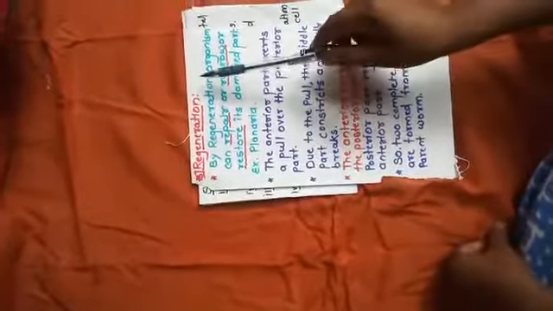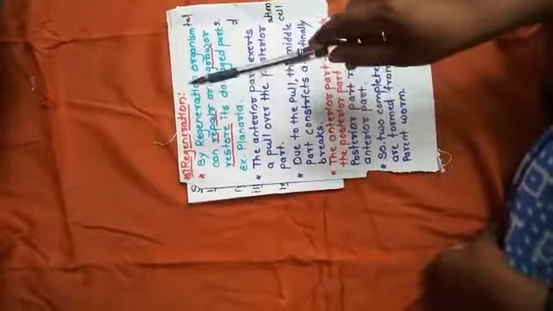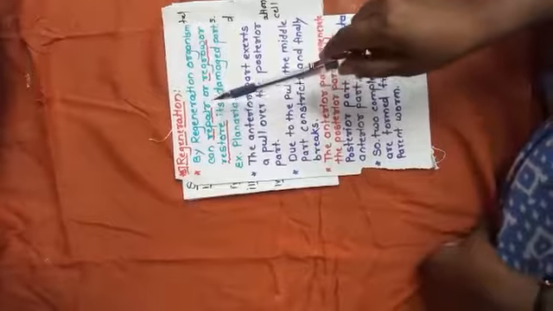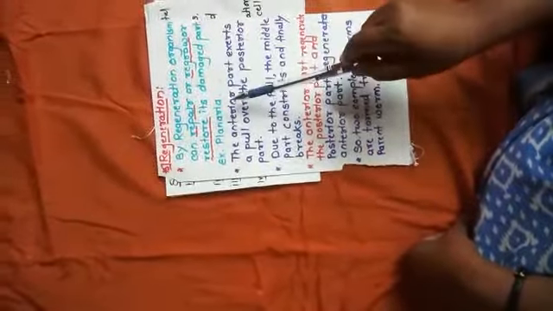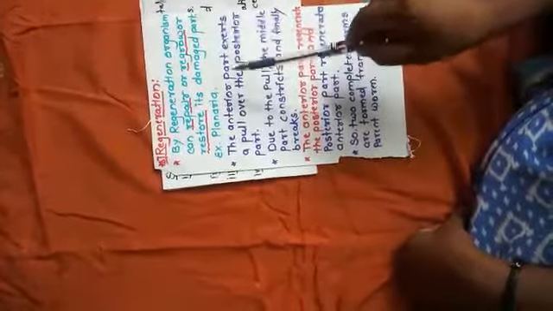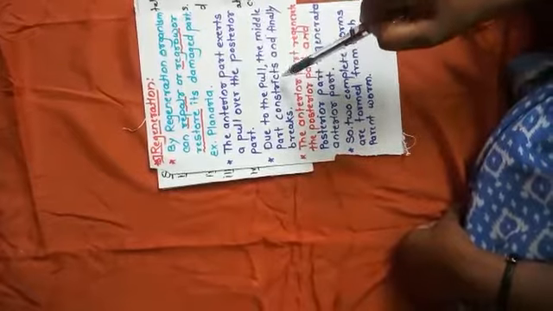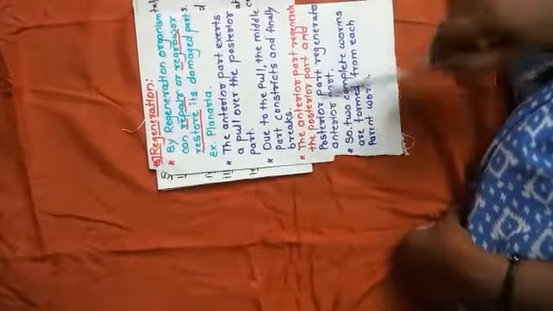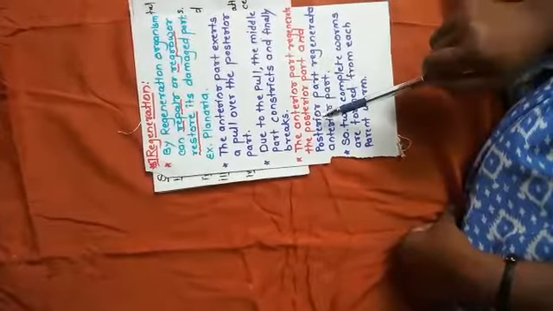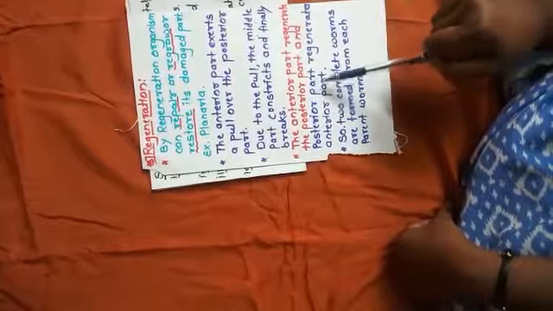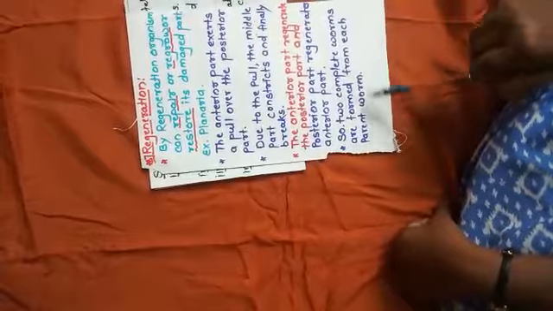Now third one, regeneration. By regeneration, an organism can repair or regrow or restore its damaged part. Example is planaria. The anterior part exerts a pull over the posterior part. Because of this pull, the middle part constricts and finally breaks. The anterior part regenerates the posterior part and the posterior part regenerates the anterior part. So, two complete worms are formed from each parent worm.